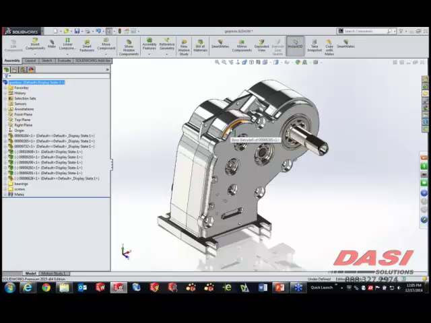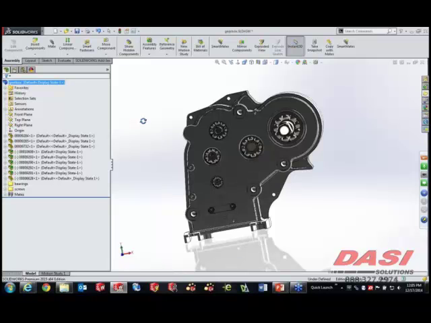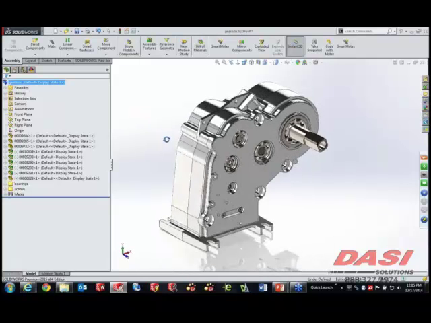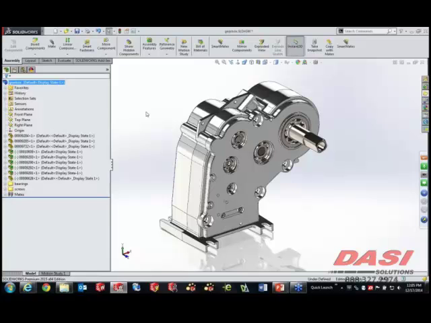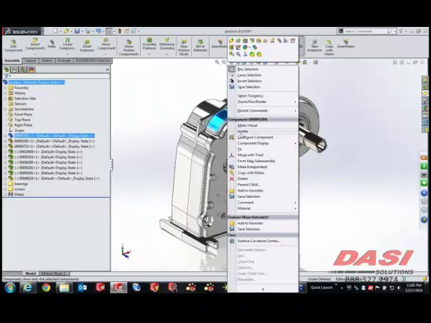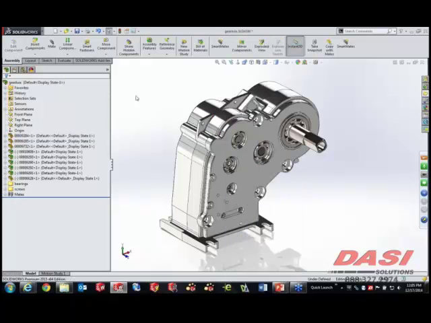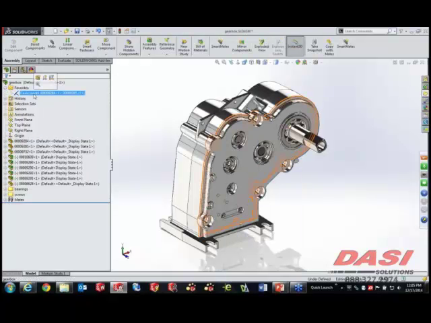When dealing with parts, multi-body parts specifically, or assemblies, there could be a lot of extra scenery here. Here we've got a lot of bearings and other internal componentry on this file. And I want to isolate things. Now, isolating is a really quick way to work on just what you want to deal with here without hiding and showing or making configurations. And I've always been able to isolate by right-clicking on a part and simply going to isolate. But now you can actually isolate from a common mate.